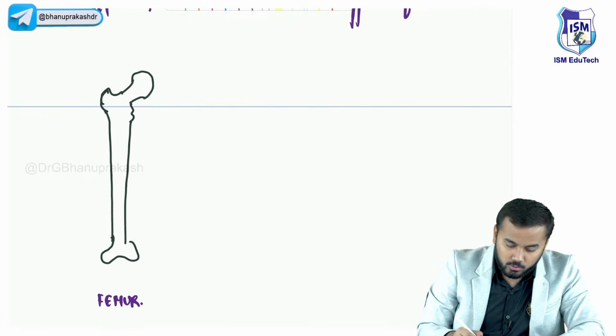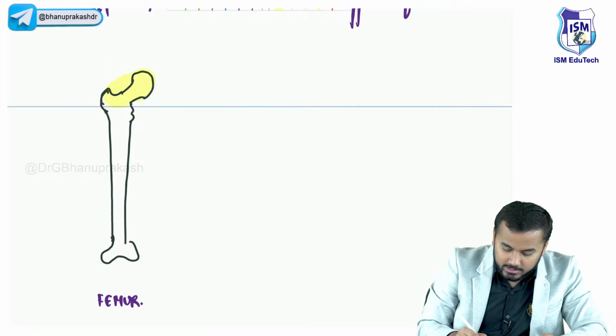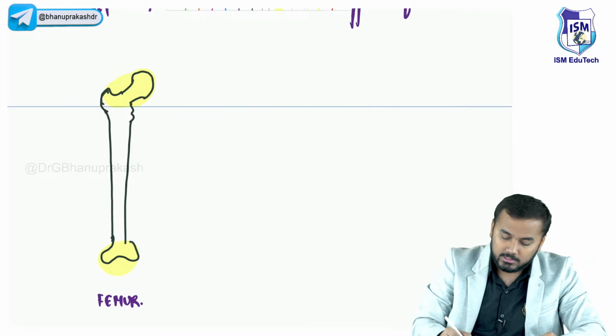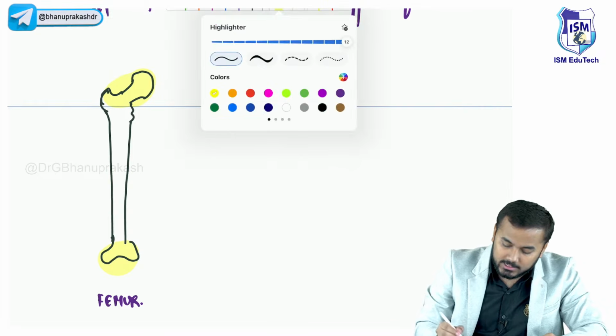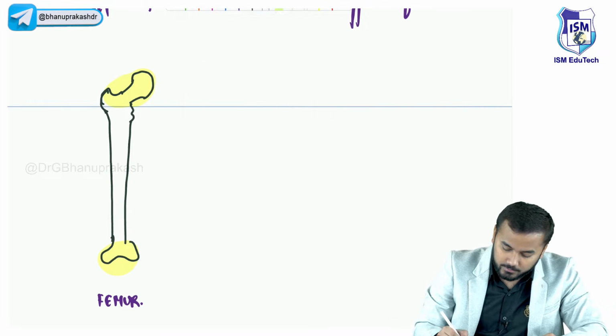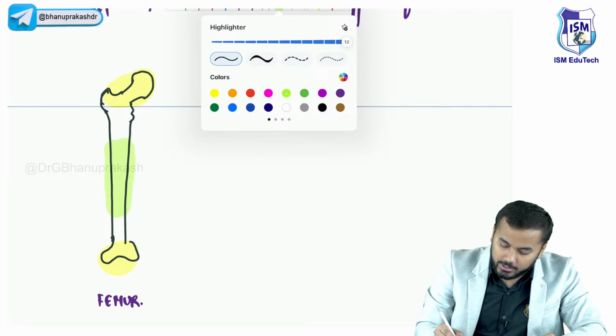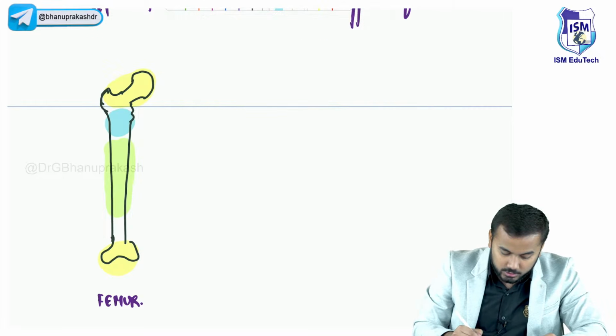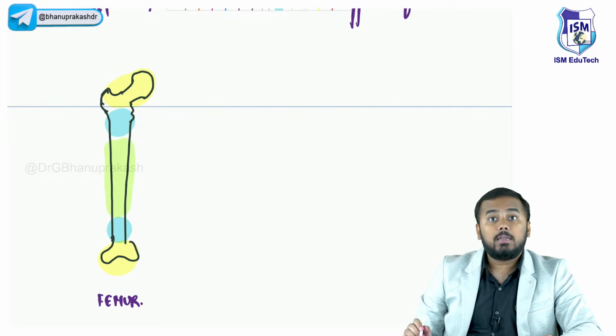So I was telling you that this part is called epiphysis. This part is also called epiphysis. After epiphysis, the next thing, this center part is called diaphysis. After this, I'm drawing now the blue part. This blue part is called what?